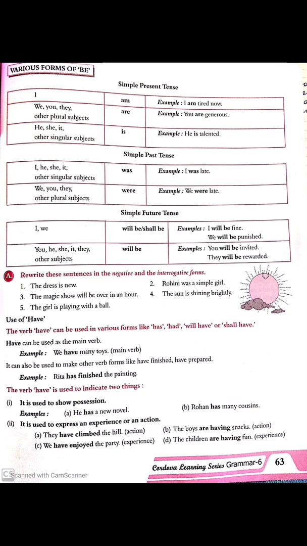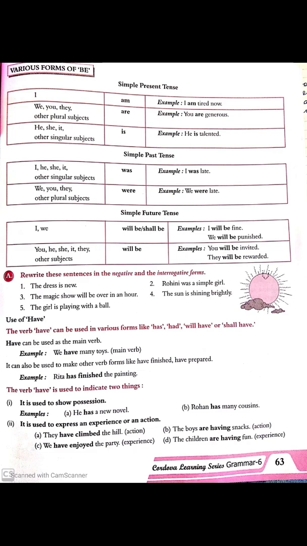Next we'll come to the use of have. Same like the be forms of verb, we have another verb form, that is have. Now there are some verbs, besides action words, that show belonging, possession or state of having something in a sentence. So these verbs are called have verbs, and the different forms of have verbs are has, had, will have or shall have. Now let's see the different usages of have.